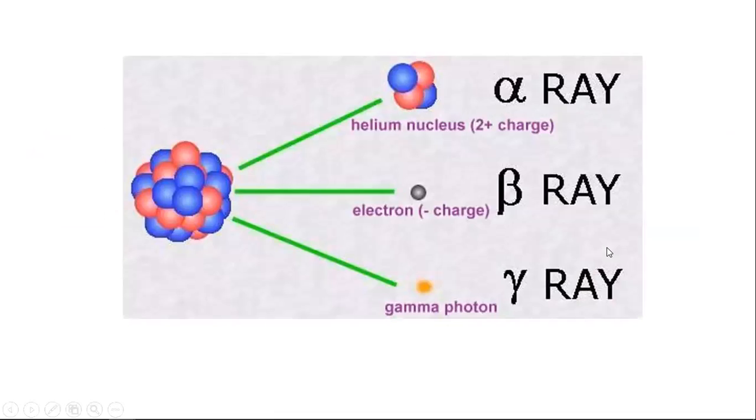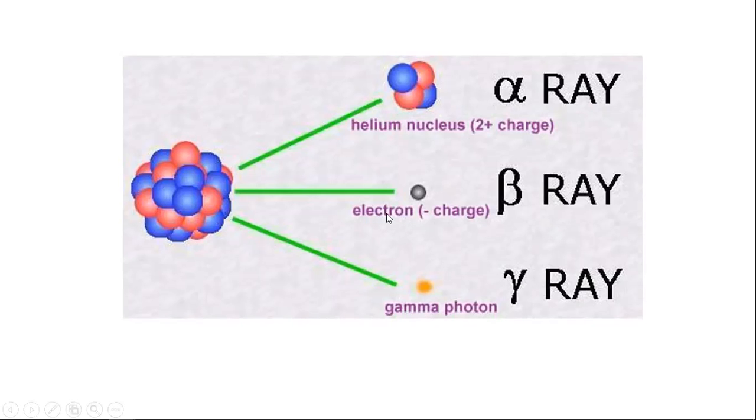Here from a radioactive element we have three decays, alpha, beta, and gamma. Here alpha particle is a helium nucleus, beta particle is an electron, and gamma particle is a photon.